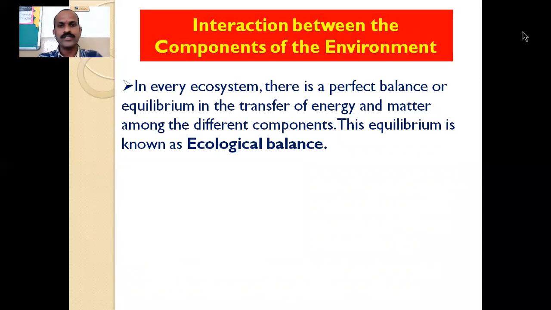In every ecosystem, there is a perfect balance or equilibrium. Equilibrium, it means balance in the transfer of energy and matter among the different components. The equilibrium is known as ecological balance. See, in every ecosystem, there is a perfect balance in the transfer of energy.